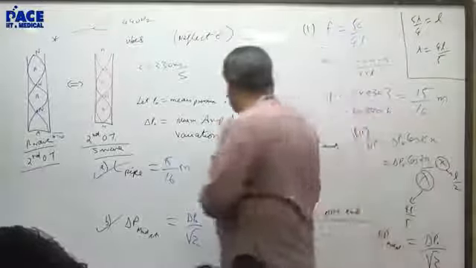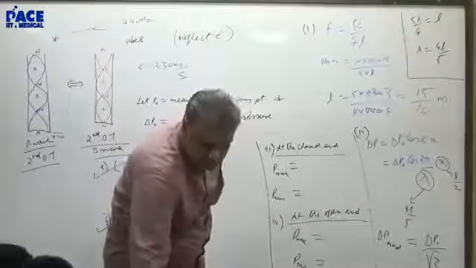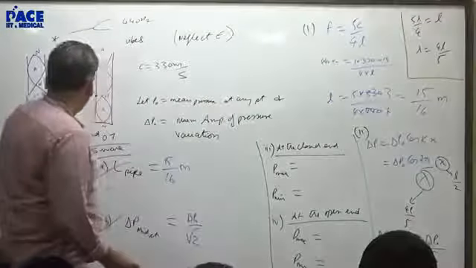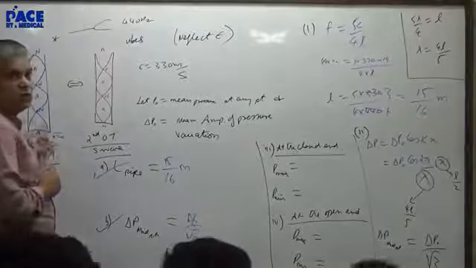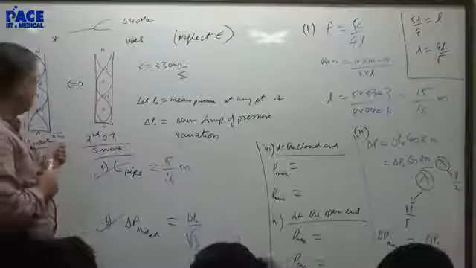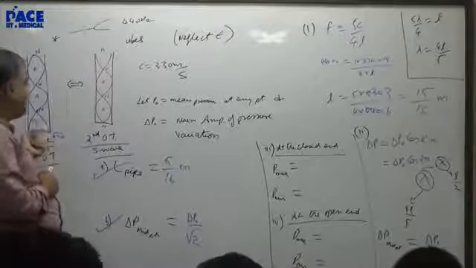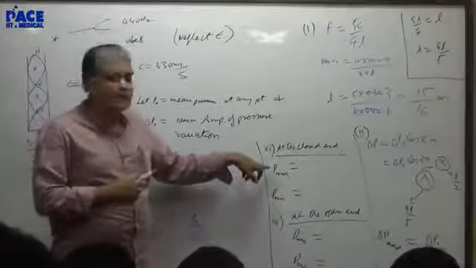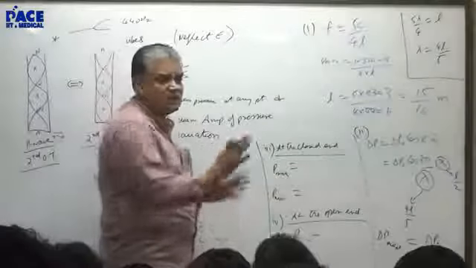Yeah, tell me what is the pressure at the closed end and what is the maximum pressure? Which one is the closed end? This is the antinode. So here, at the antinode, there will be maximum variation.